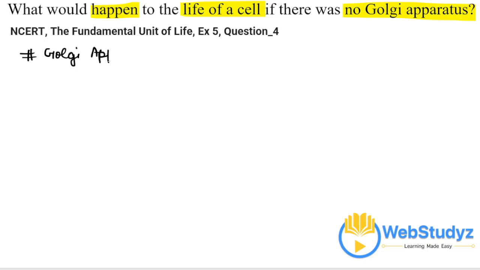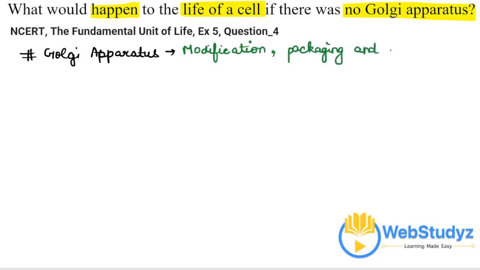Golgi apparatus is basically a cell organelle which is present in both the plant and animal cell, whose major function is the modification, packaging, and transport of proteins, usually in the form of vesicles.